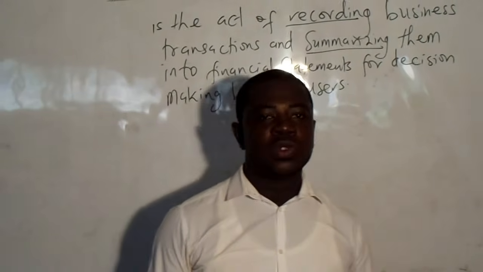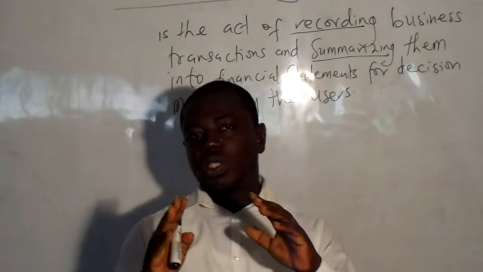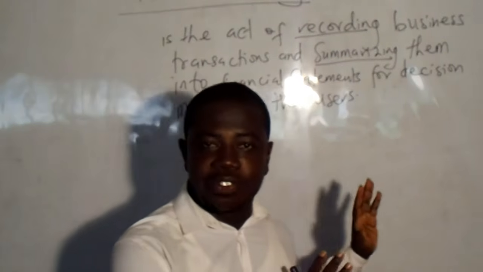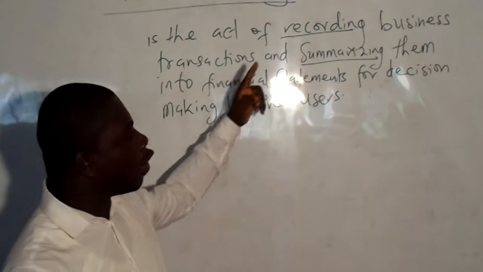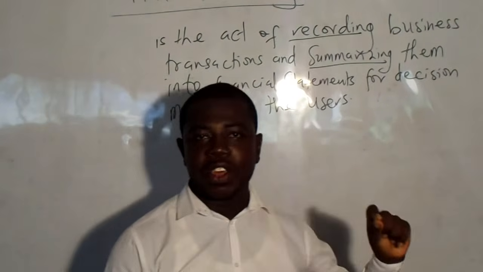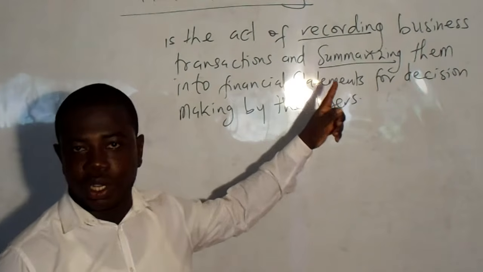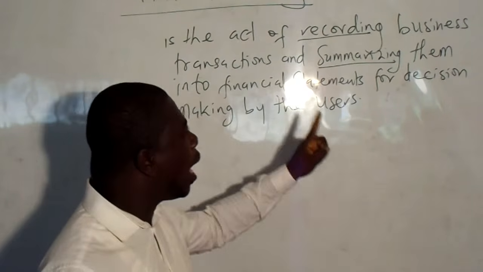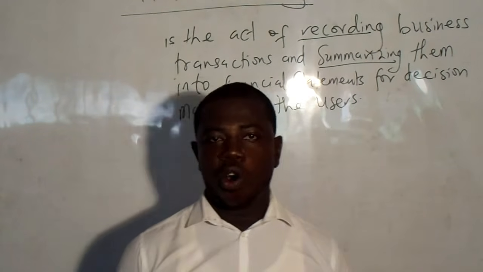Why do I say so? Now, what we do is that we record business transactions. I want to take time to really explain this definition for you very well. I said that it is the act of recording business transactions. So the first thing I want you to understand is that in accounting, we record something. And what do we record? We record business transactions.